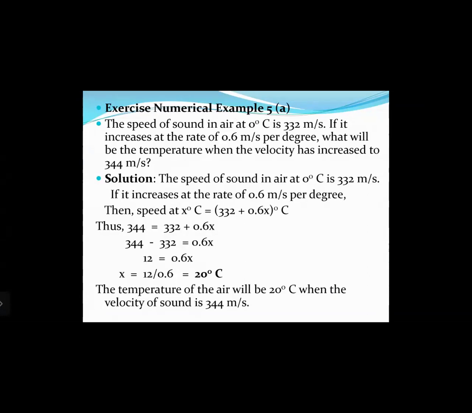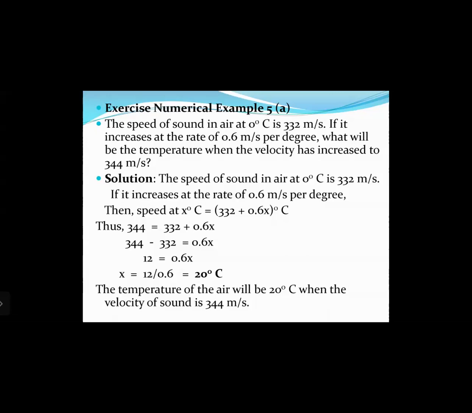Here, with every 1 degree increase in temperature, the speed of sound increases by 0.6. So when the temperature is 0 degrees Celsius, the velocity is 332. When the temperature goes from 0 to 1 degree Celsius, the velocity increases by 0.6, that is 332.6 meters per second. Now the twist here is they have given the final velocity, 344 meters per second, and you have to calculate the temperature.